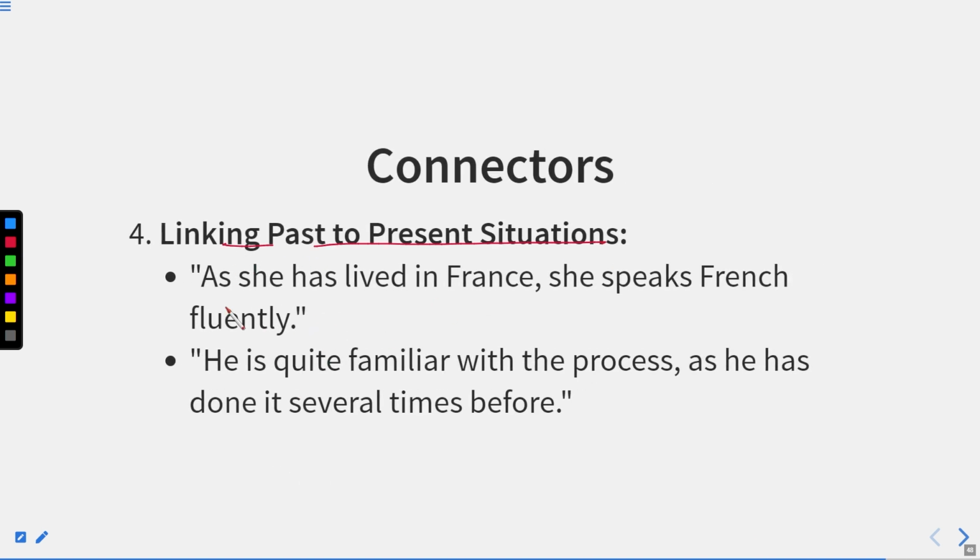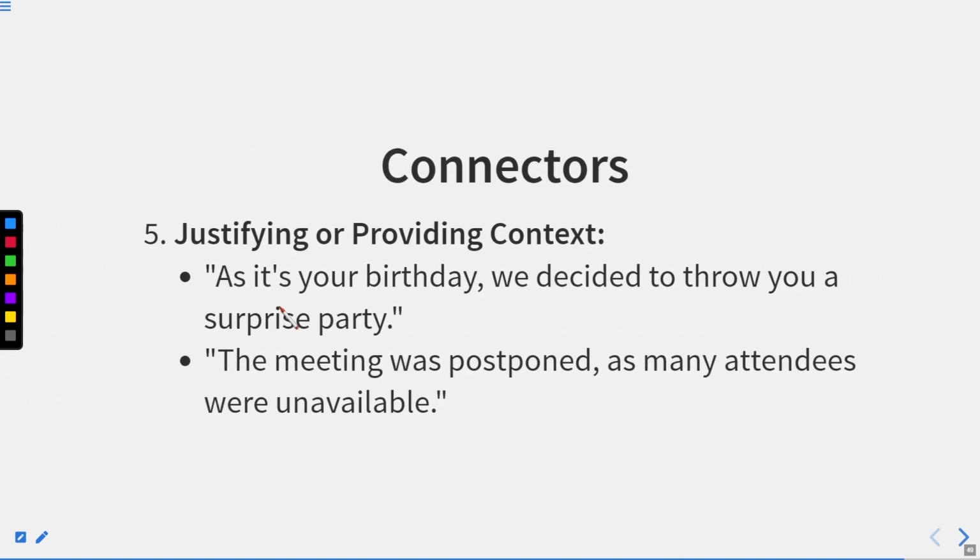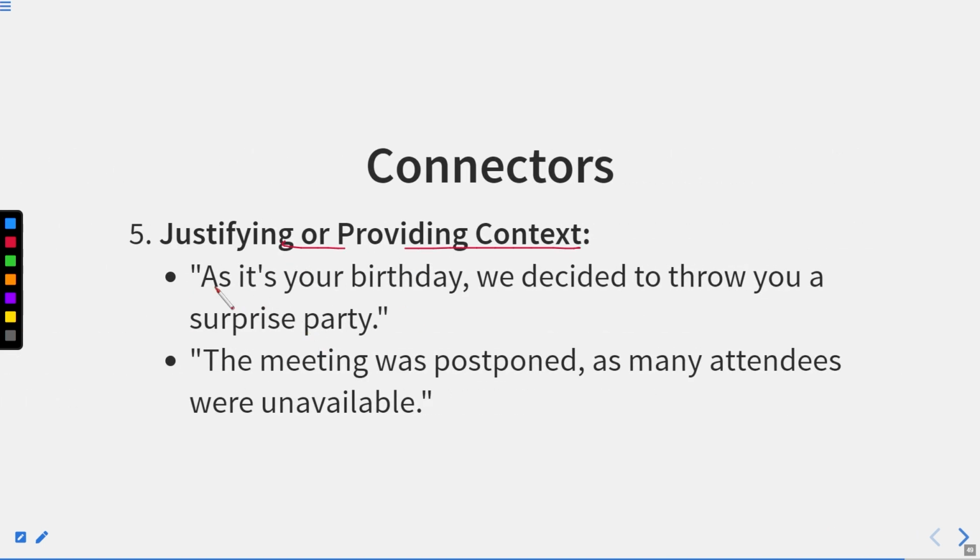Linking past to present situations: as she has lived in France, she speaks French fluently. So this is linking past events, and we can show that these present effects are due to this situation. He is quite familiar with the process as he has done it several times before. Justifying or providing context: As it's your birthday, we decided to throw you a surprise party. The meeting was postponed as many attendees were unavailable.